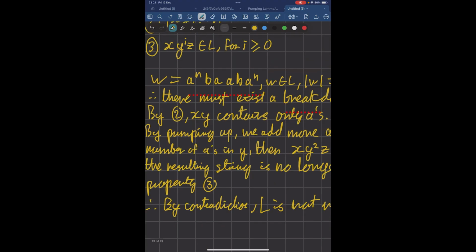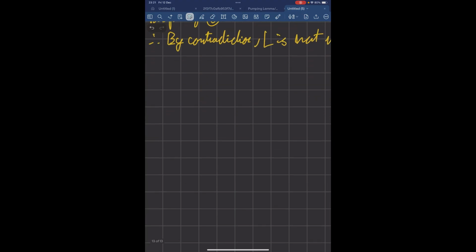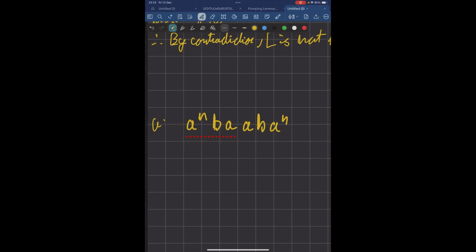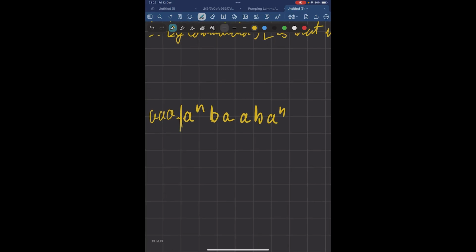So just to reiterate, if we had this string over here, and we add more A's to the start, so it's like A. So before, the midpoint was over here.